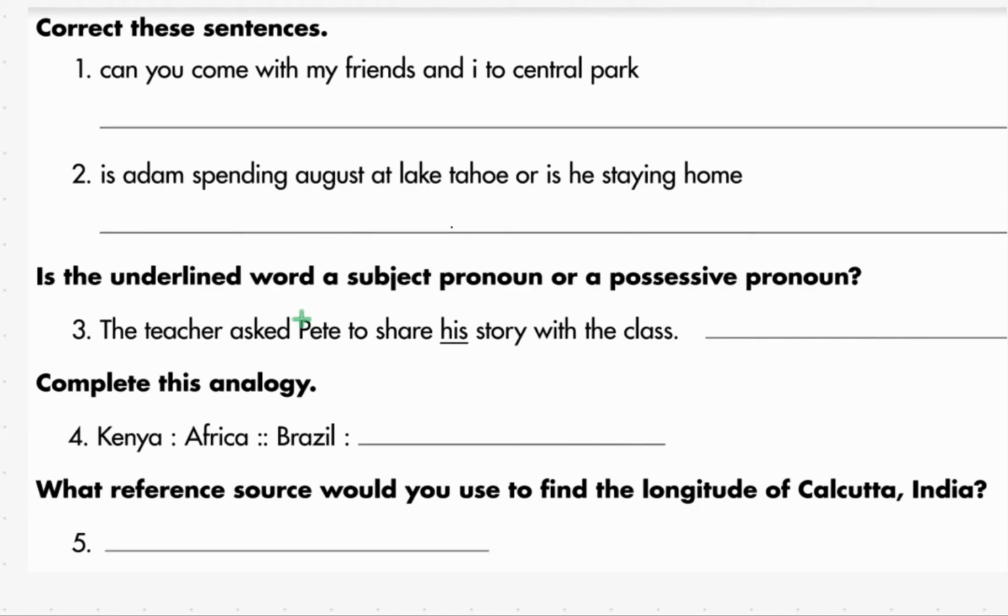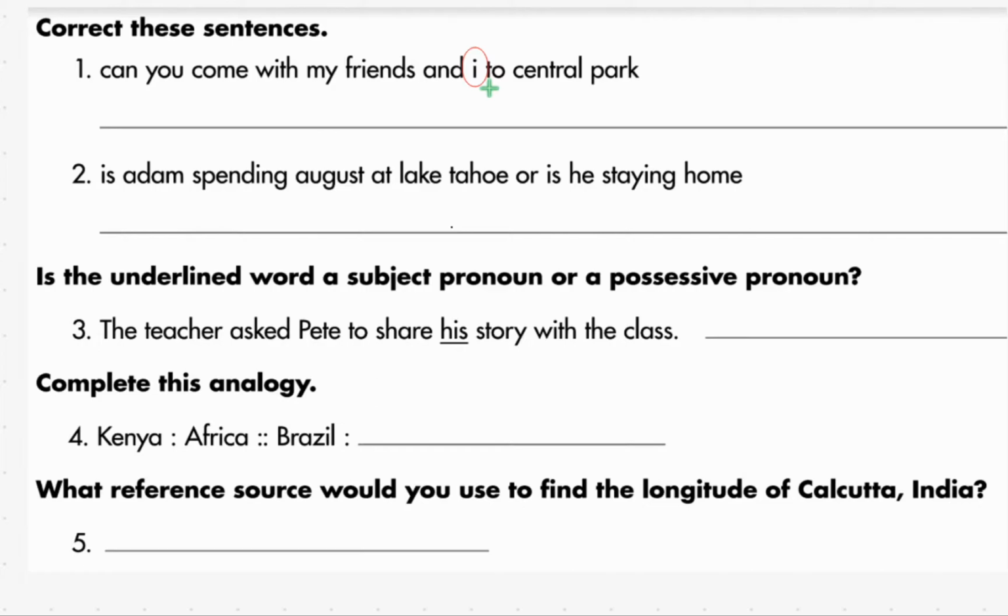Okay, so we have correct these sentences. And the first one is, can you come with my friends and I to Central Park? Now, I want to point out something extremely important. I'm going to circle this, the word or letter I. Obviously, we always capitalize that.